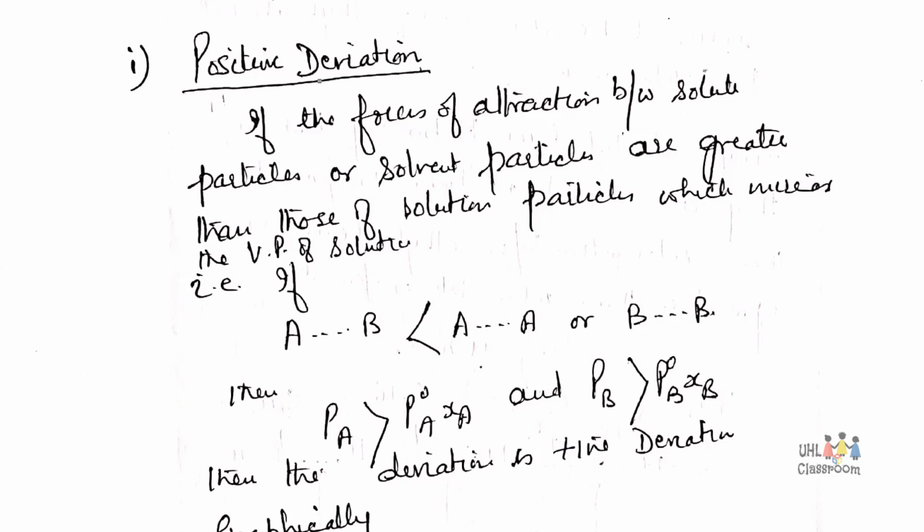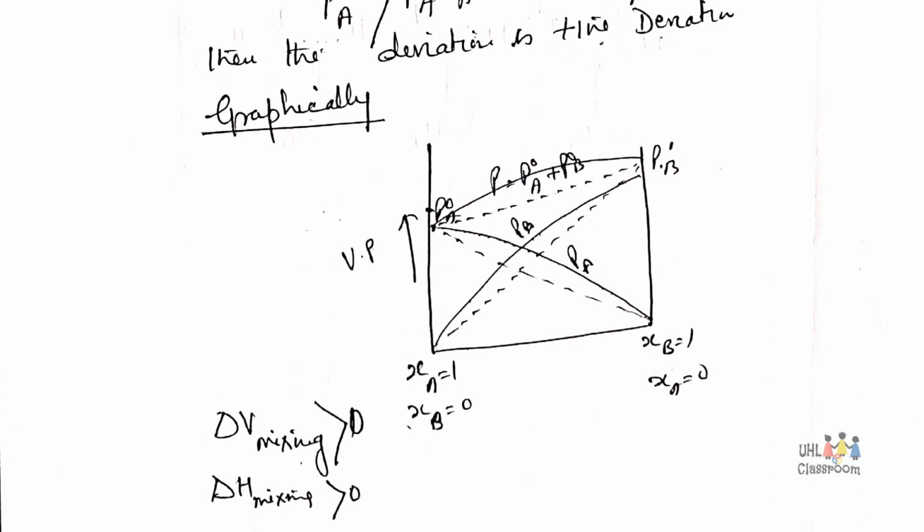That is, if the forces of attraction between the solution particles are less than the forces of attraction between solute particles or solvent particles, then the vapor pressure of the solution will be greater than that expected from the vapor pressure of pure solvent and mole fraction. That is, the deviation from Raoult's law will be positive. Graphically, the positive deviation shows an upward increase in the vapor pressure of A, vapor pressure of B and vapor pressure of solution.